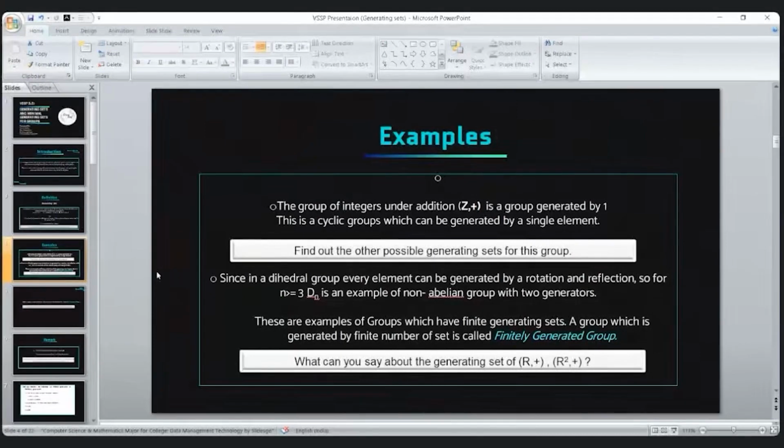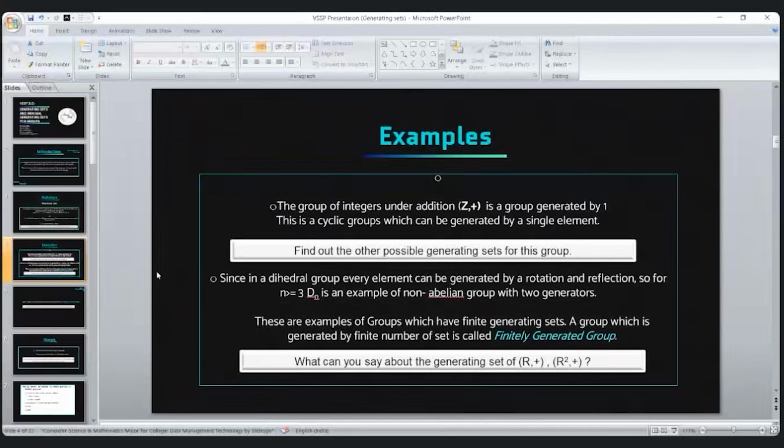Is it necessary that a group have only one generating set? It can have more than one. We can find other possible generating sets for this group other than 1. I will discuss this later in this slide because it has another concept related to this.